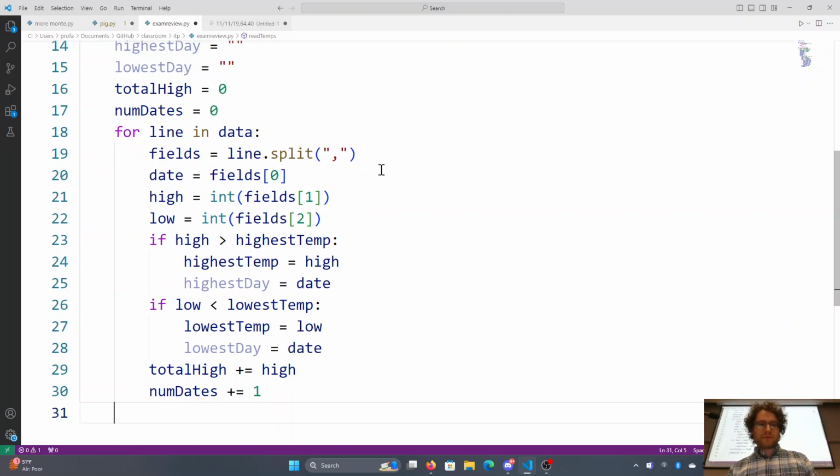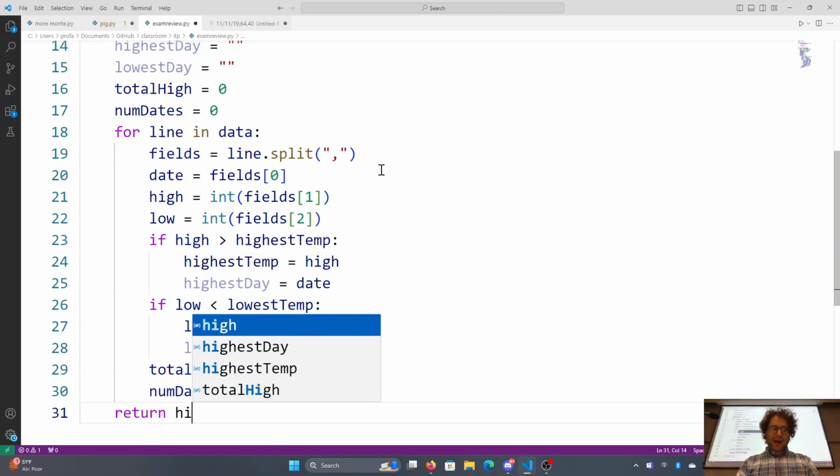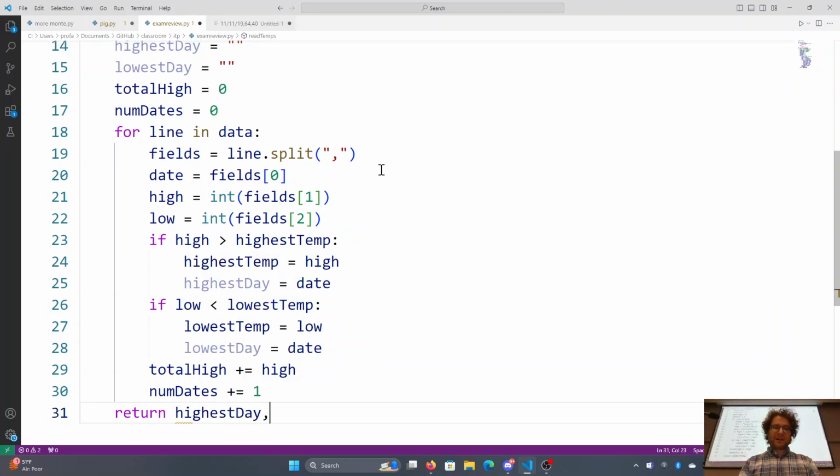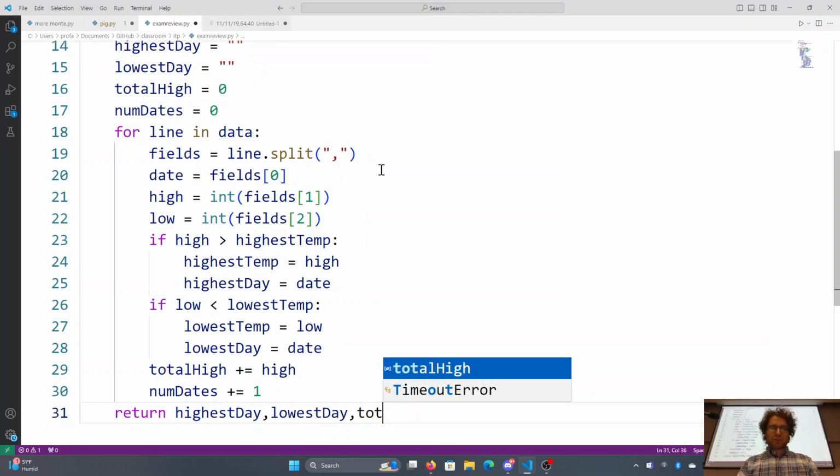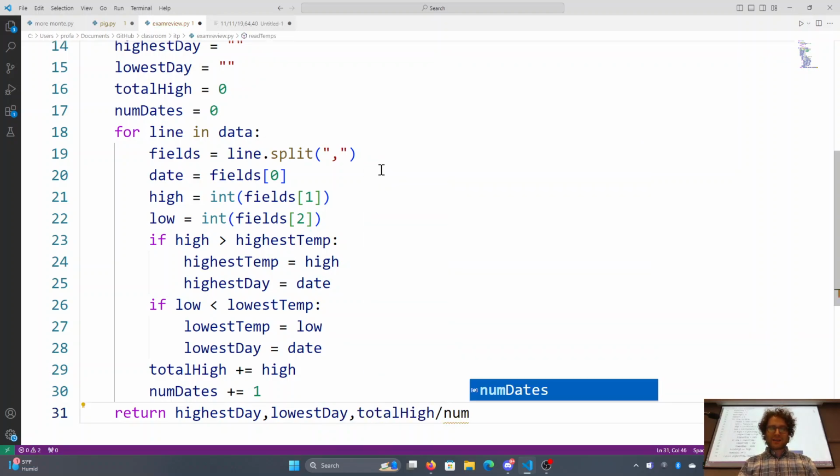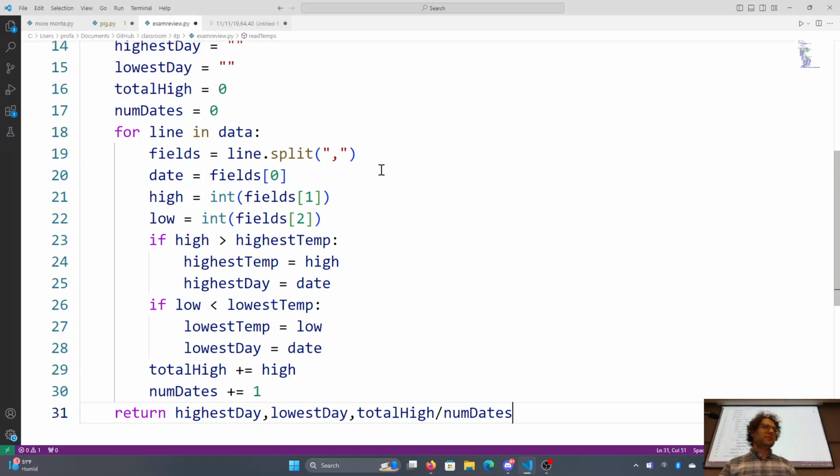So there we go. And then what we'll need to do is return highest day, comma, lowest day, comma, and then total high divided by num dates to get our average. So those are 3 answers. Now you can see how basically I could start with just one. I did the first 2 at the same time, and then I just added it in.